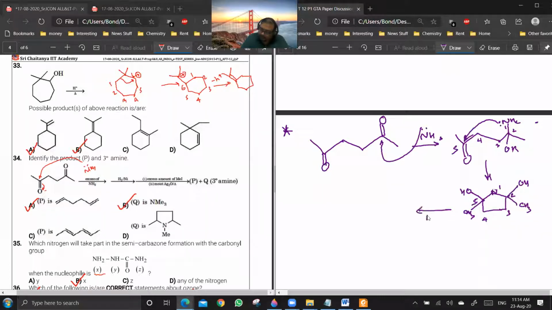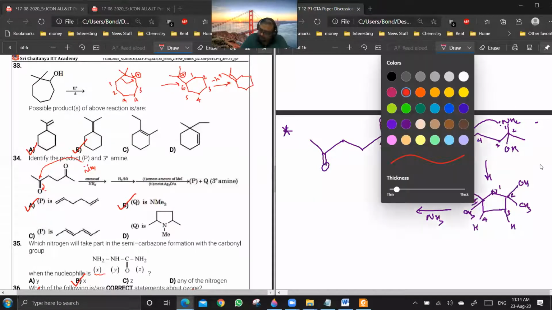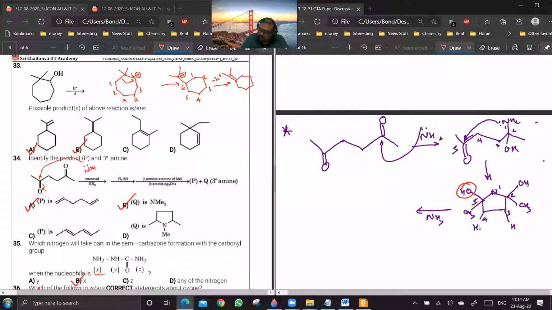Now you see, since you have a base in the mixture, let me just write it. This OH and this H will go, this OH and this H will go.